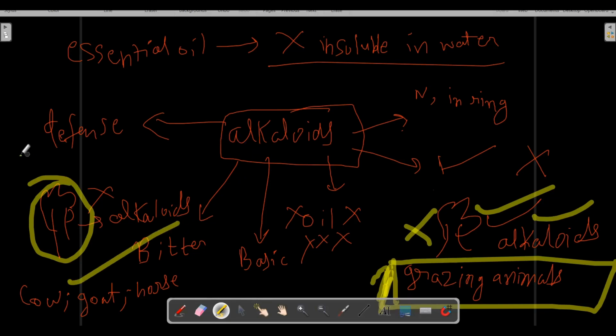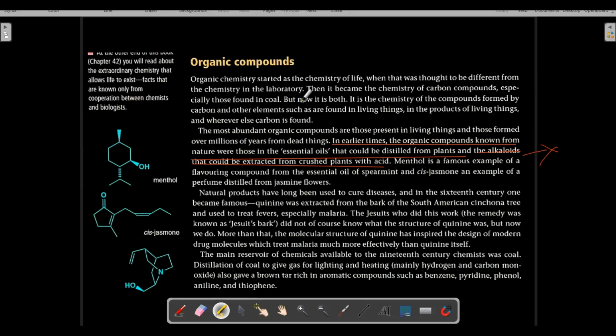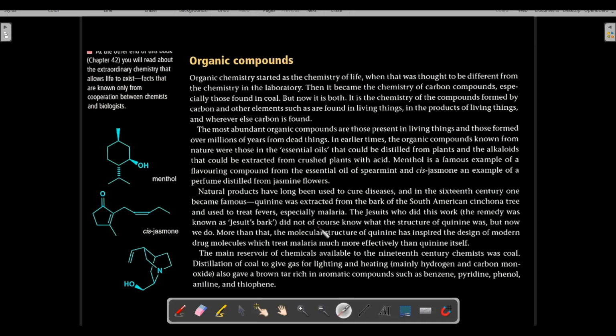So this is called defense mechanism. This particular phenomenon is called defense mechanism, and alkaloids are produced by plants for this defense mechanism itself. Okay, so that is the thing. Usually that is not the only purpose, but usually they are produced for defense mechanism.